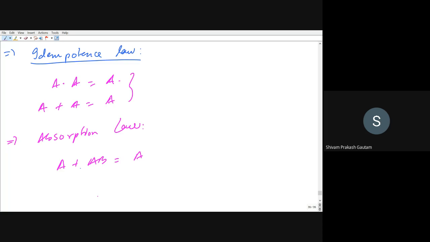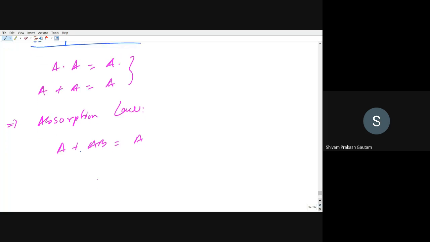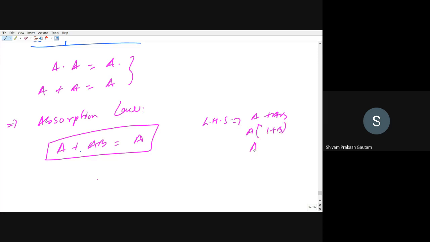And how will A plus AB be equal to A? You can take A common. If you want to prove it, you can take LHS equal to A plus AB, and if you take A common, it is 1 plus B. Anything added with 1 will be 1. So we will be having A itself.